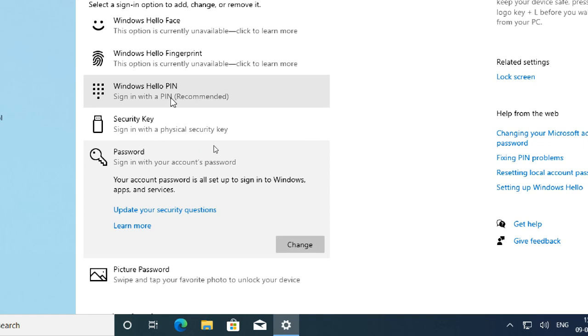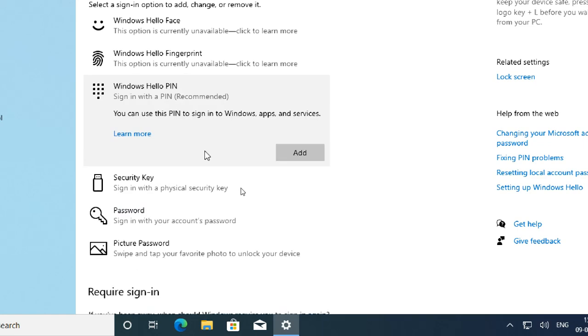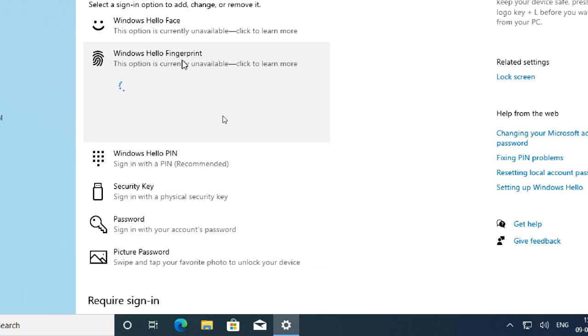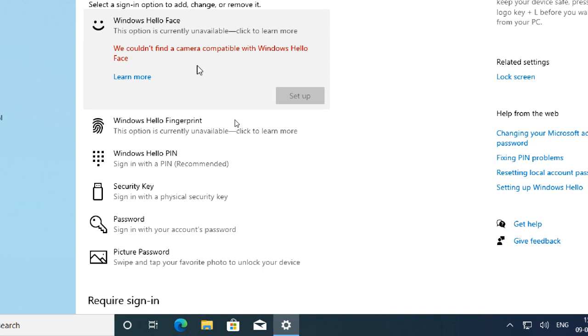Password means normal text password, alphanumerical password, and special characters also we are using, right? Hashtag, at the rate kind of stuff. Next is a pin, like giving four numbers as a numerical password. Picture password, so you can upload certain pictures, then we can say this is my picture. And also we can say fingerprint password, for which a fingerprint scanner is required. And face, we need a webcam.